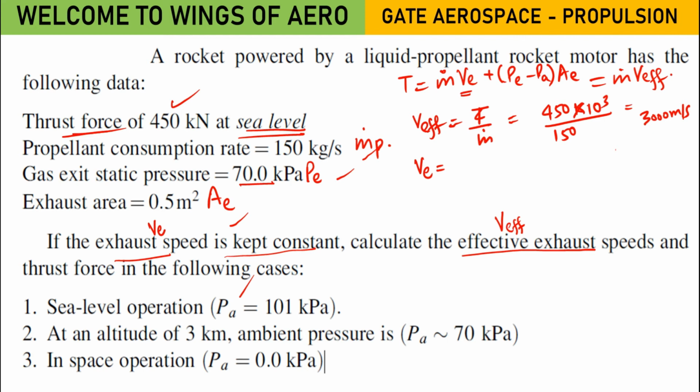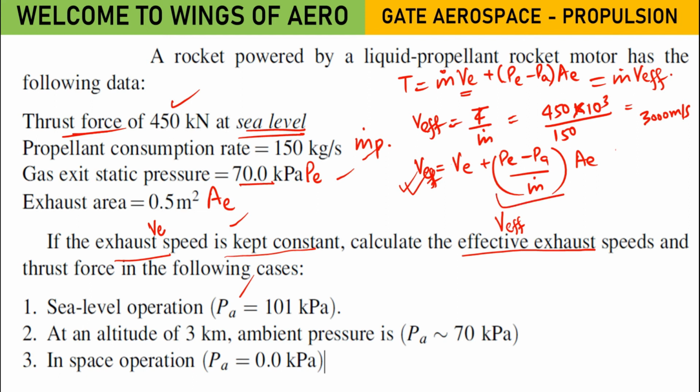2766.6 meters per second. Are you sure? How did you find this one? Ma'am, I found it by the previous formula, T is equal to m dot V effective. V effective relation equals VE plus (PE minus PA) by m dot into AE. This is the formula. Now this is known to us.